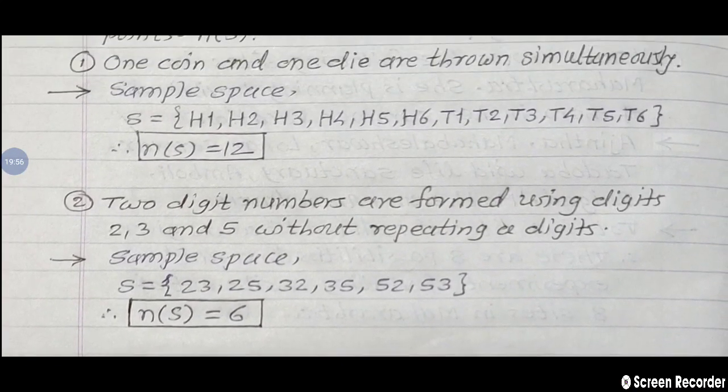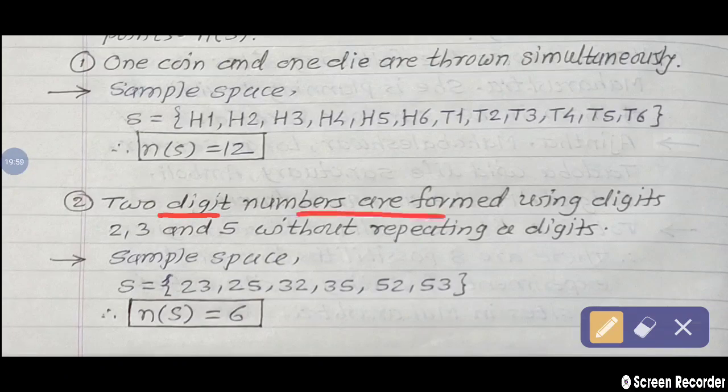Next, two-digit number, give attention. Two-digit numbers are formed using digits 2, 3 and 5 without repeating a digit. Means once we have taken the digit 2, next time don't take the digit 2 again because the condition given is without repeating. So 2, 3, 5, no repetition of digit here.